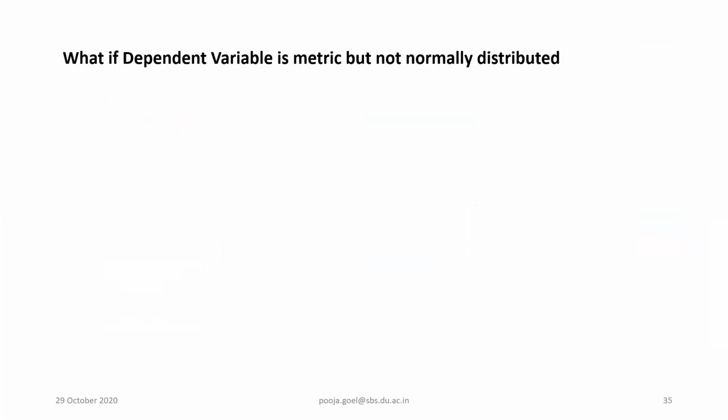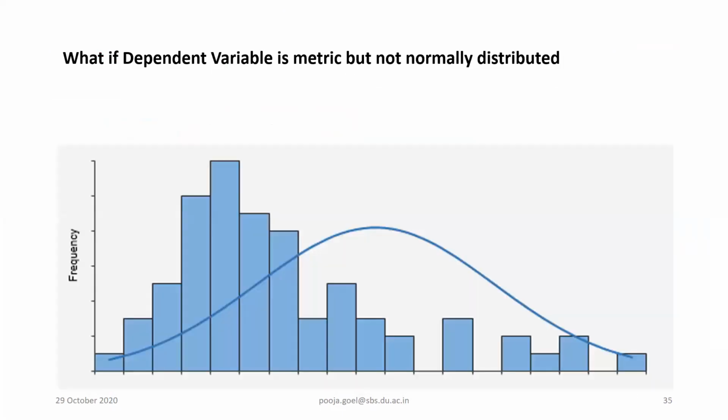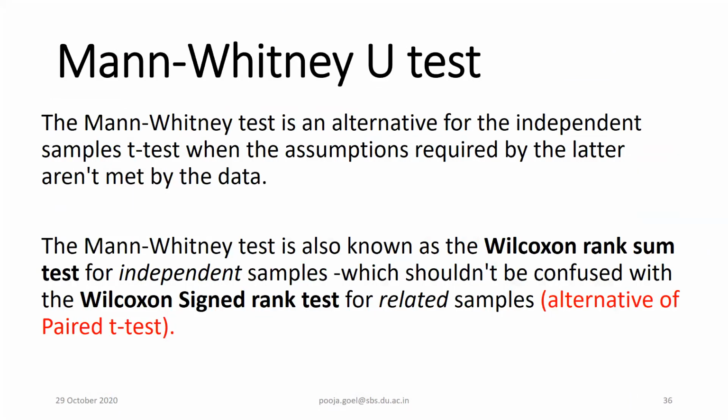Now this was the scenario: your independent variable was metric and it was normally distributed. But what if it is not normally distributed? Then Mann-Whitney U test, right? So Mann-Whitney U test is an alternative for independent sample t-test when the assumptions required by the latter aren't met by the data. Mann-Whitney test is also known as Wilcoxon rank test.